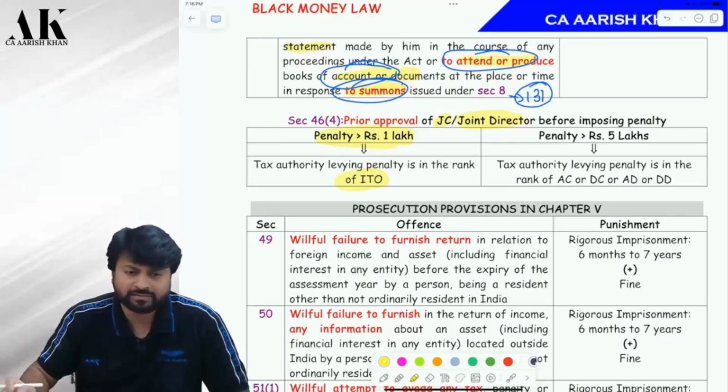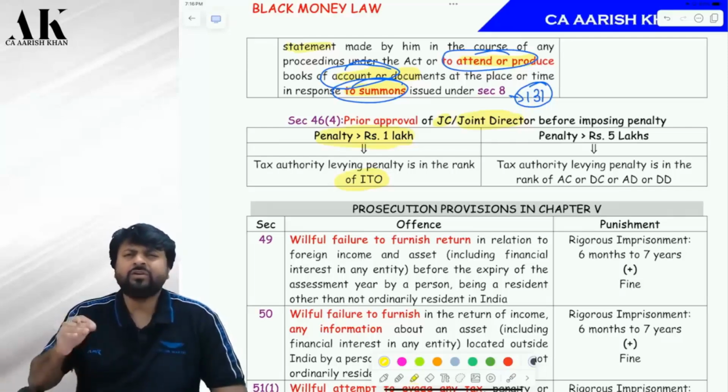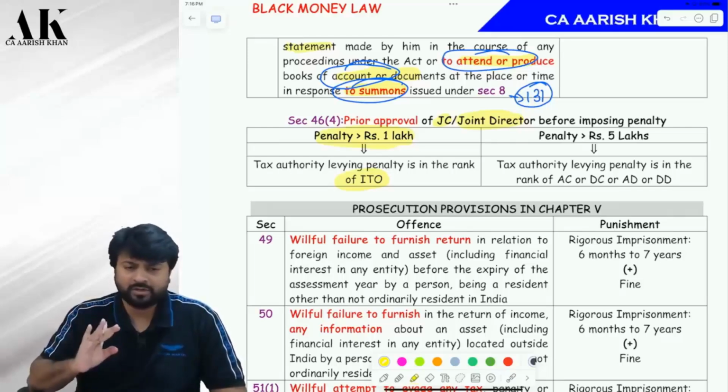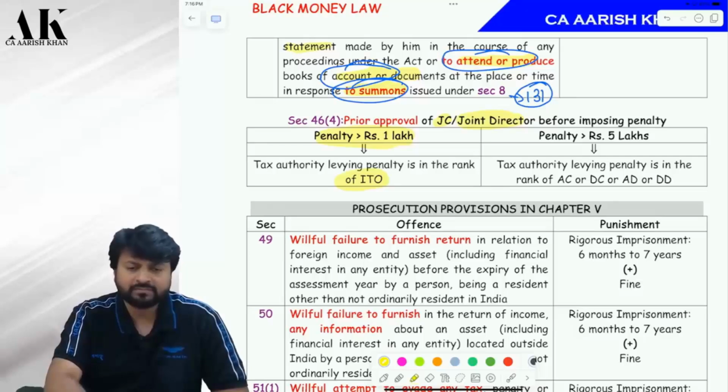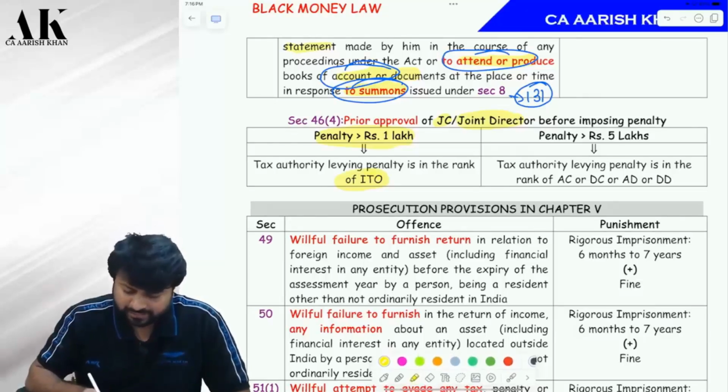Income tax officer. Sir, is the authority over here same or different? The authority is same only. There is no separate black money authority. The income tax department will take care of the black money issues also. Are you clear? There is no separate authority under the black money law. So if the ITO wants to impose a penalty of more than 1 lakh rupees, then the ITO has to take an approval from the joint commissioner and joint director.